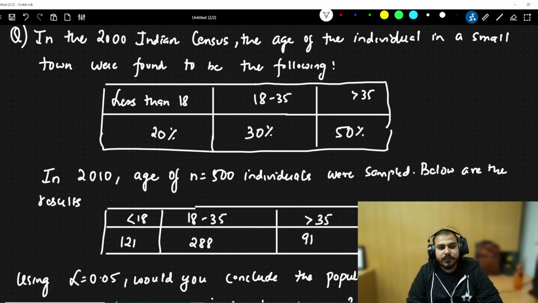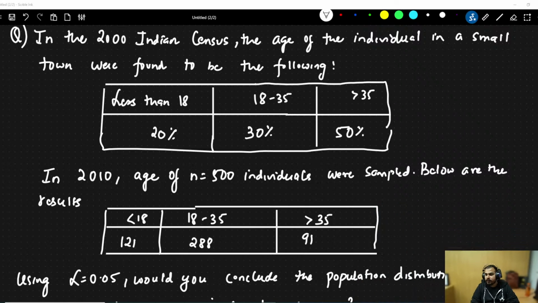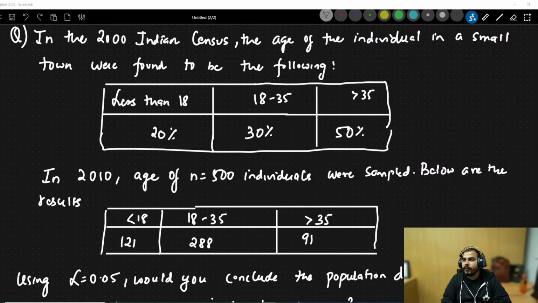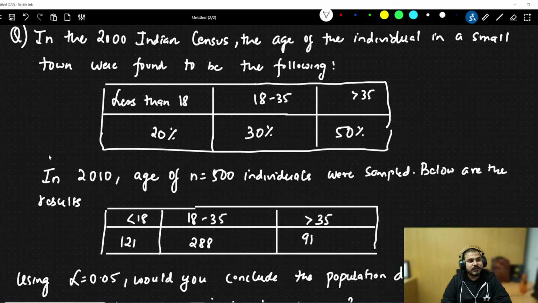The question is very simple. In the 2000 Indian census, the ages of individuals in a small town were less than 18 at 20%, 18 to 35 at 30%, and greater than 35 at 50%. This is the population information.